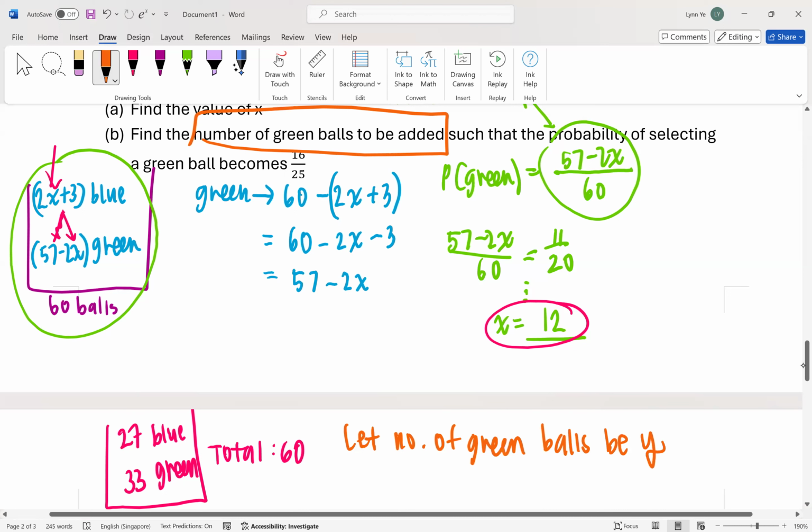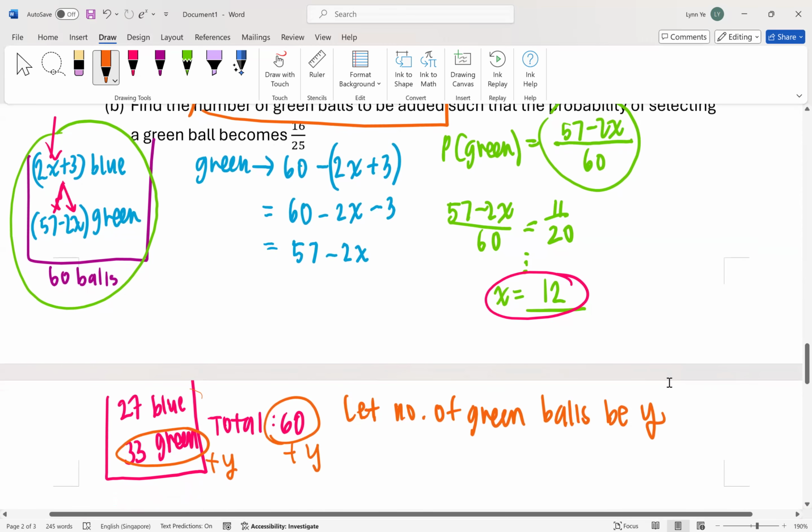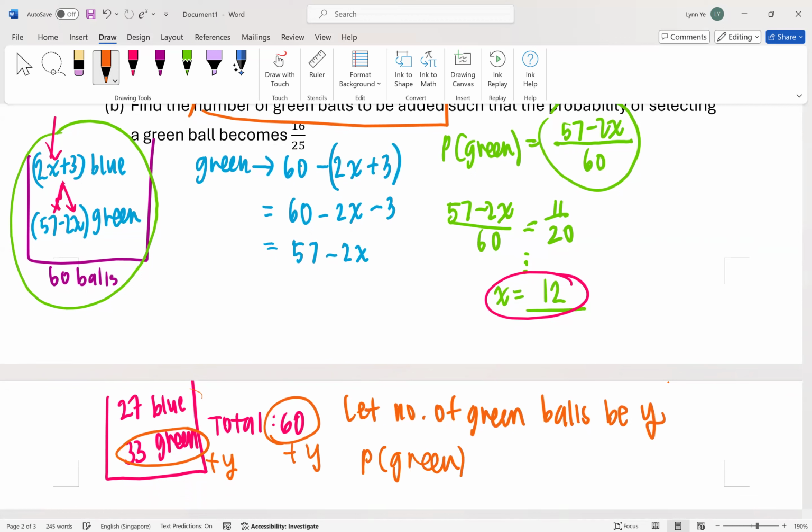So right now, guys, when I add green balls, will the blue change or not? No. Will the green change? Yes, the green will now become plus Y, correct? Will my total change? Yes, my total will also plus Y. Understand so far? So right now, what is the probability of green already? What's the probability of getting a green now?